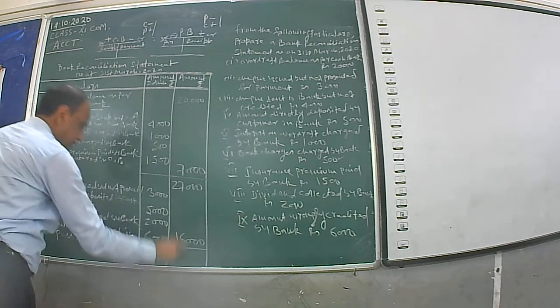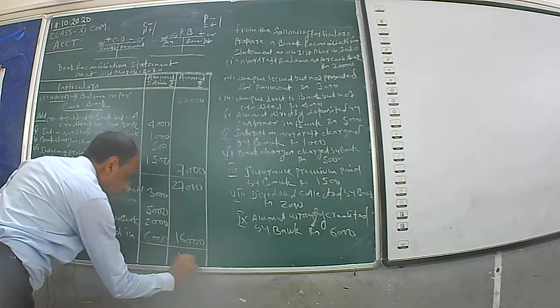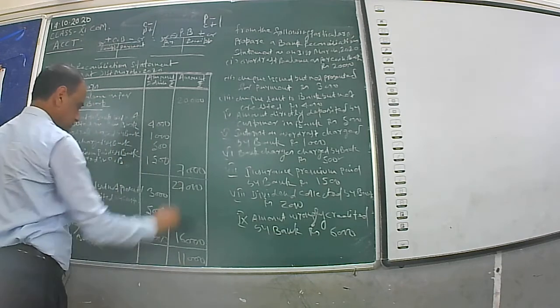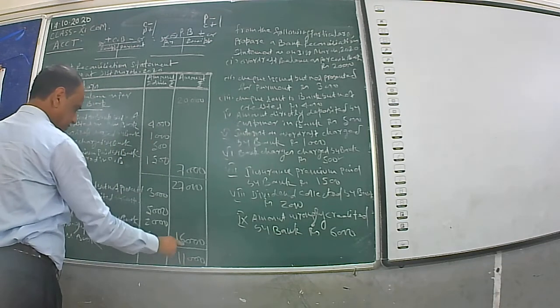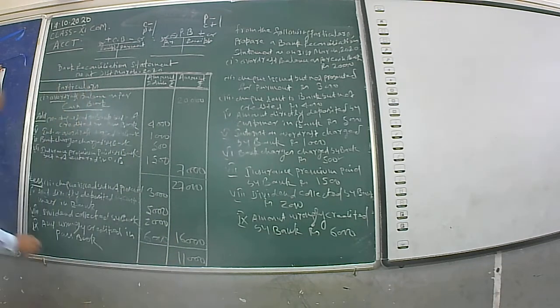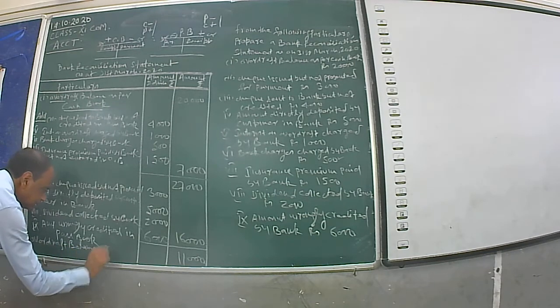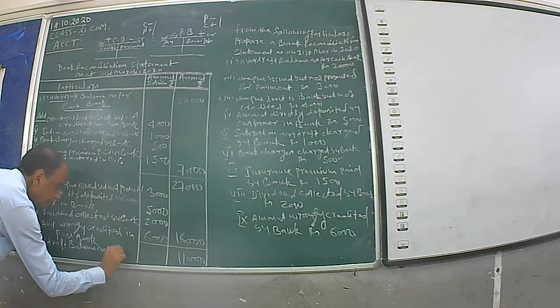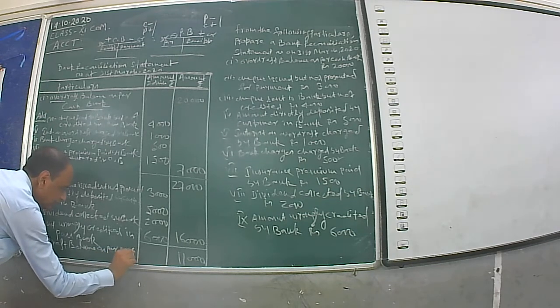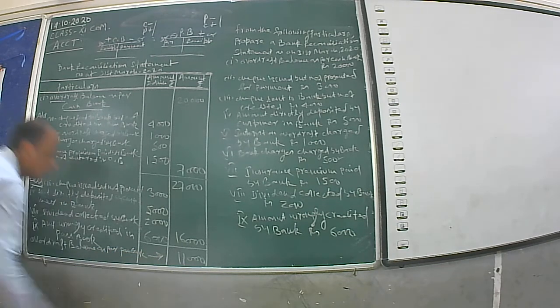So 27,000 minus 16,000 is equal to 11,000. 7 minus 6, 1, 2 minus 1, 1. Then here you will have to write the answer: overdraft balance as per passbook.